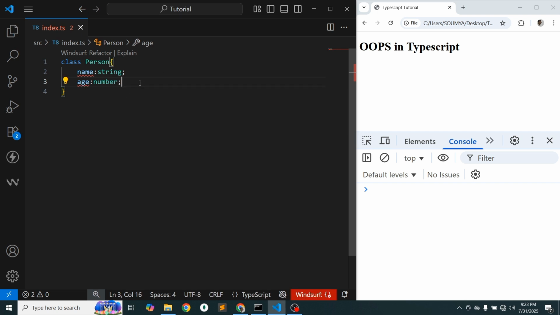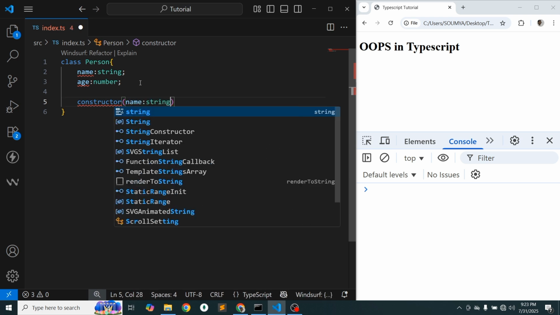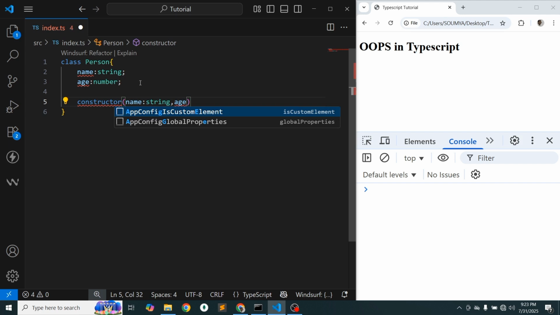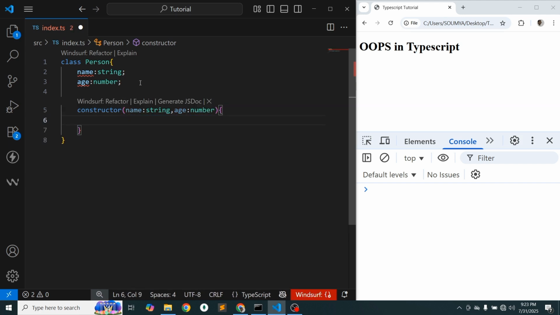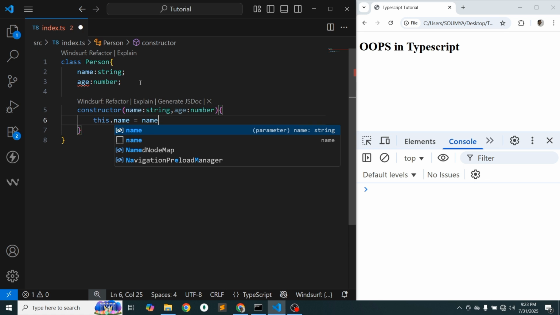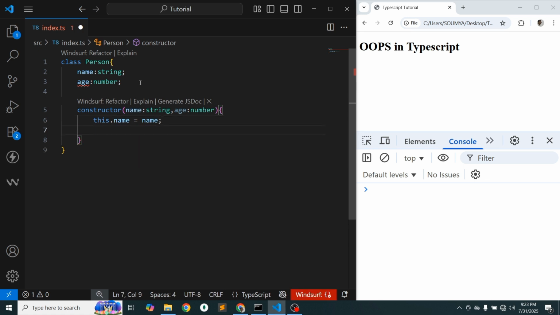Now we know the constructor concept. Here we are creating a constructor, and here I'm assigning the values. We will pass the values when we create the object. So here write name: string, and age: number. This is the constructor body, and here write this.name equal to the name which is coming from when you create the object, and this.age, so this is the age.